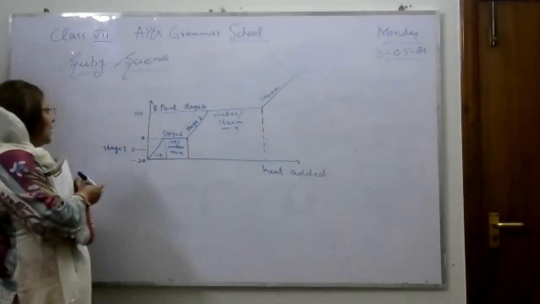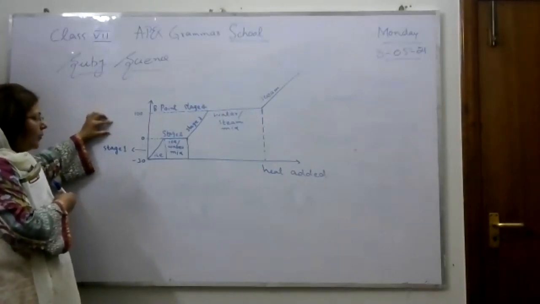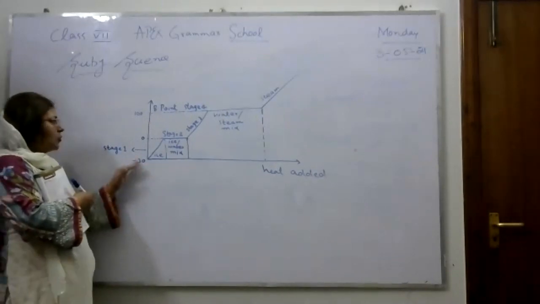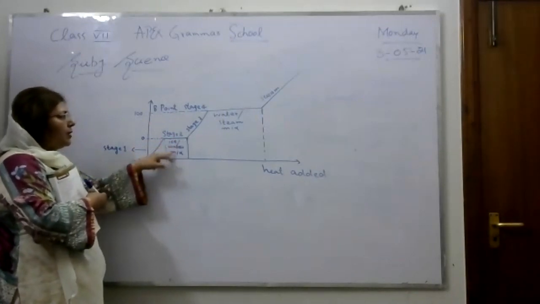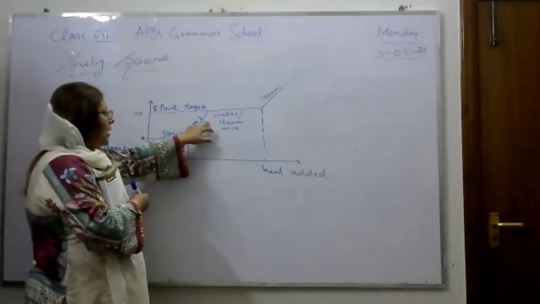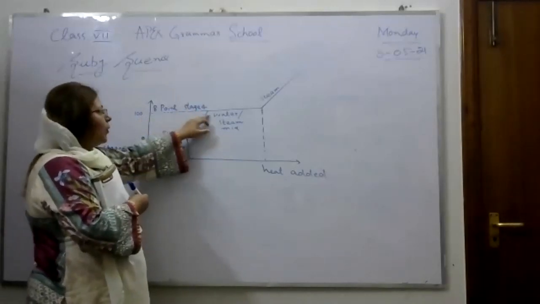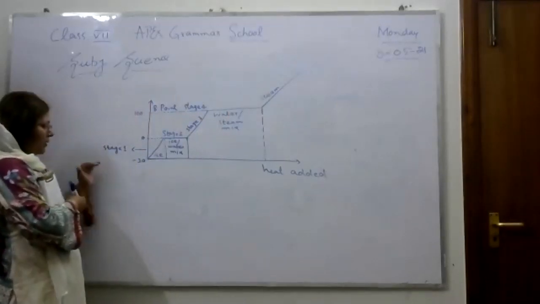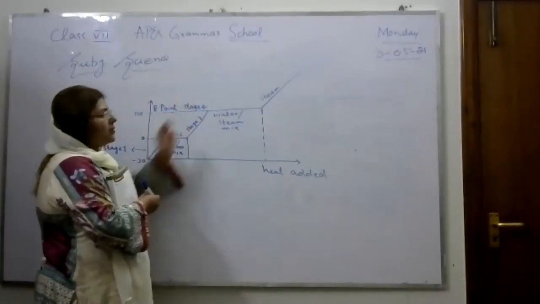So this graph tells us the temperature is given in degrees Celsius. At minus 30 degrees centigrade, the ice cubes are in solid form. When they reach 0 degrees centigrade, the ice will melt and convert into water. After that, in stage 3, the boiling point of water is 100 degrees centigrade, so it will begin to boil, and then ultimately it will be converted into steam. So these are the stages: stage 1, stage 2, stage 3, and stage 4.